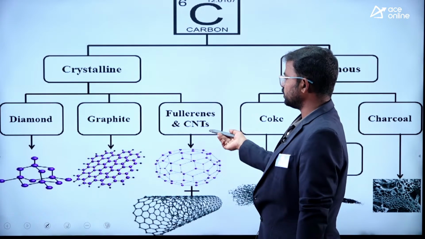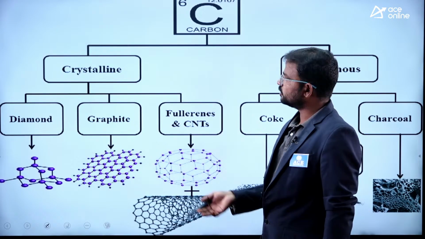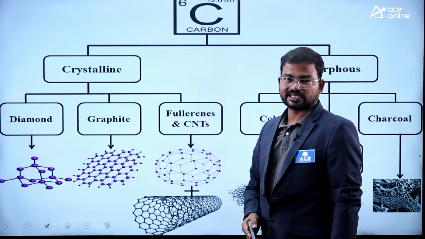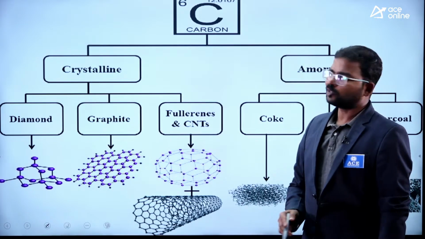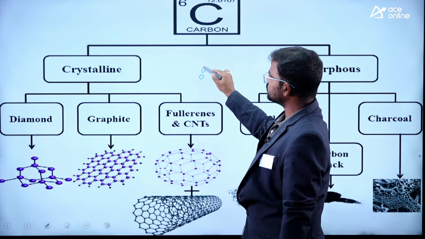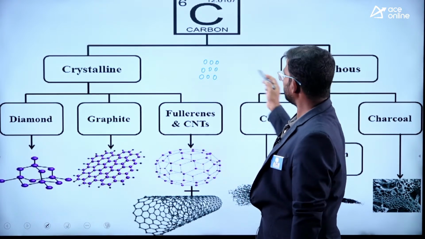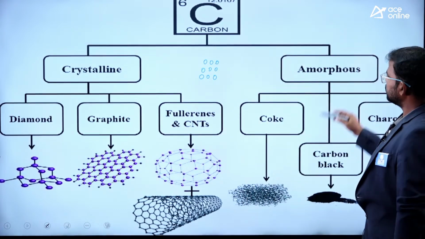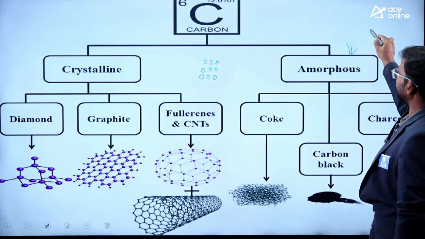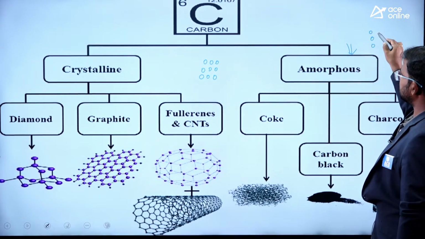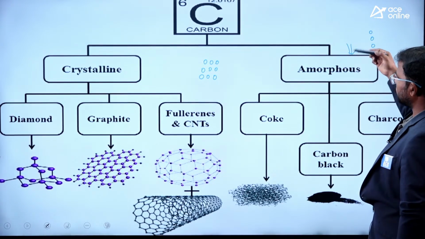Diamond, graphite, fullerene, carbon nanotubes, and graphene are all considered under the category of crystalline allotropes. Crystalline means the intermolecular distance between any two atoms is very small, and it is maintained in chronological order. But amorphous means nothing but powder form. Here the particles do not exist in a chronological order.